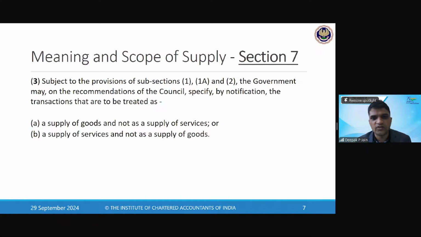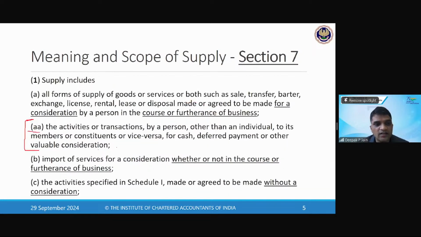Hope I'm clear. Member and association both are treated as separate persons. Correct. Because of this 7(1)(aa) addition, member and association both are treated as separate persons. Persons means HUF, AOP, BOI, but does not include individuals. Correct, it does not, because 7(1)(aa) says the activities by a person. By a person means any person. It could be any person other than an individual. So it can include HUF, association of persons, body of individuals, everything.